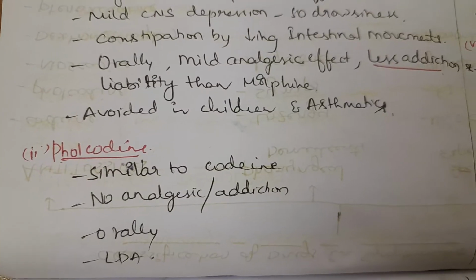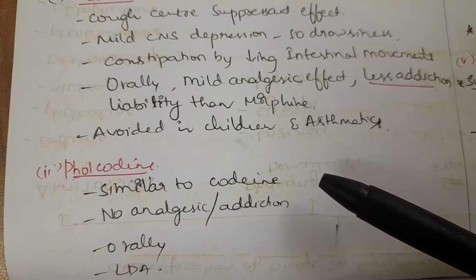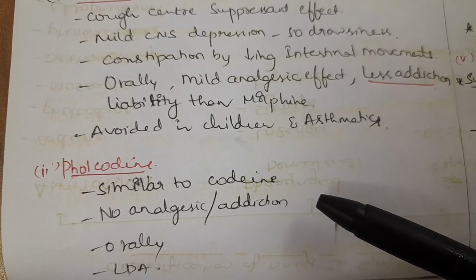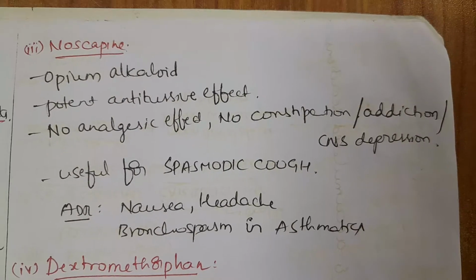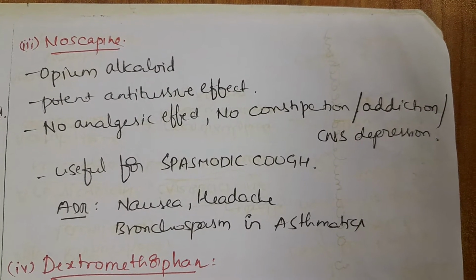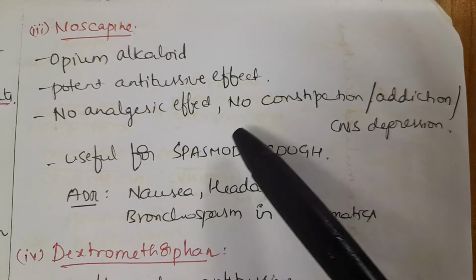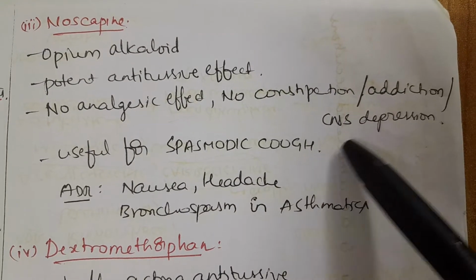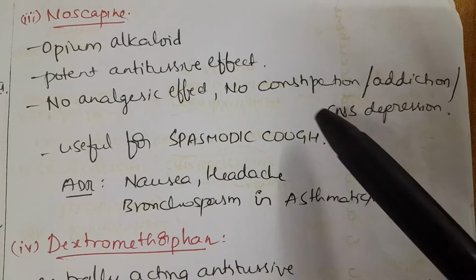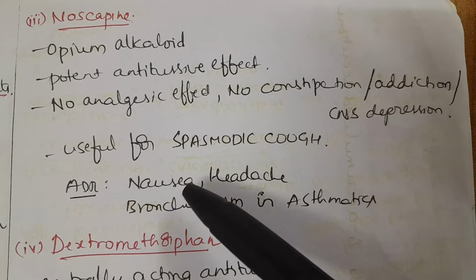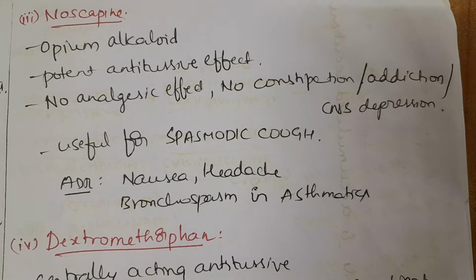Next, pholcodine. It has the same mechanism of action as that of codeine, but it doesn't have analgesic effect and addiction liability. It is taken orally and has a long duration of action. Noscapine is an opium alkaloid and it has a potent antitussive effect. It has no analgesic effect and no constipation or addiction and CNS depression like that of codeine. So it is used in the treatment of spasmodic cough, but it has a few adverse effects like nausea, headache, and it may precipitate bronchospasm in asthmatics.